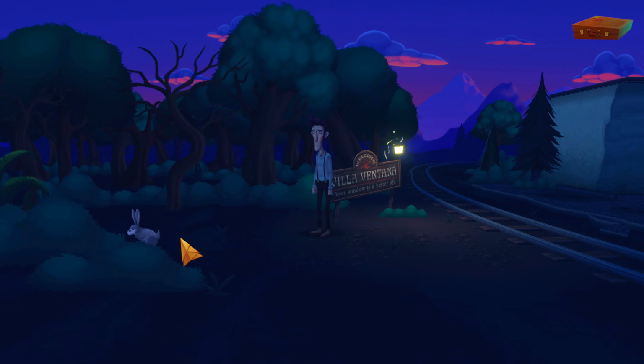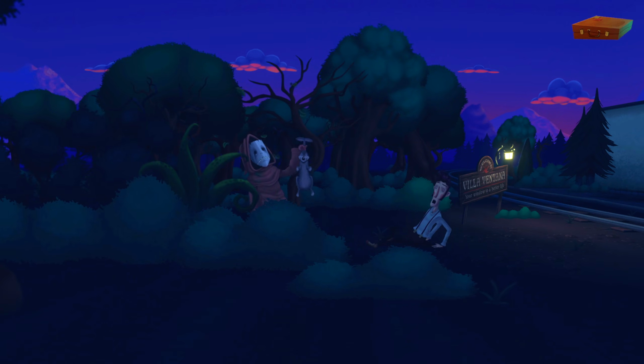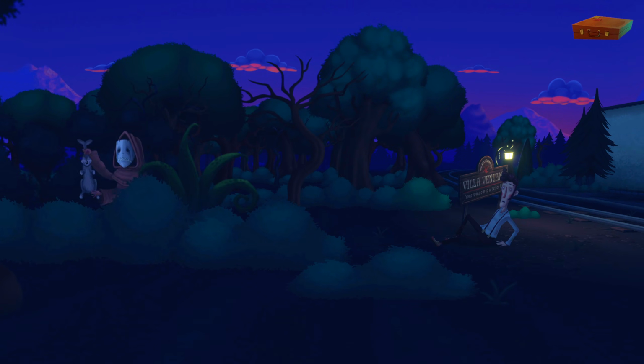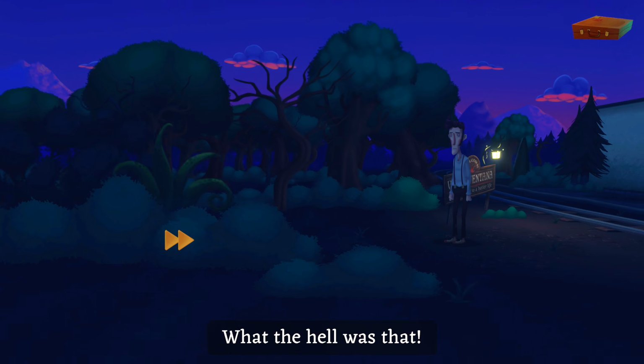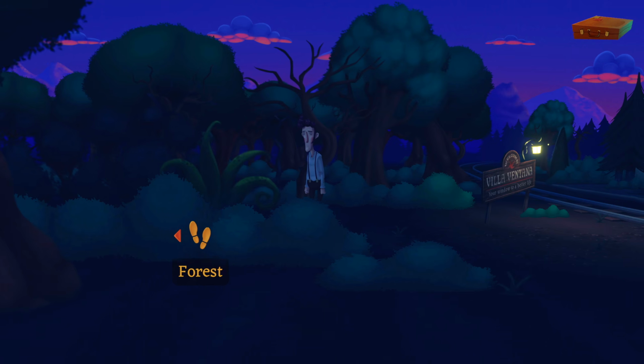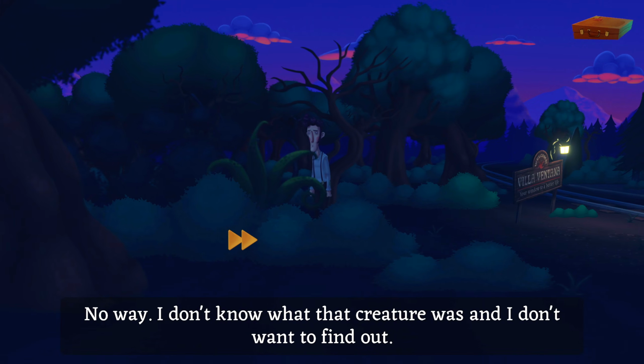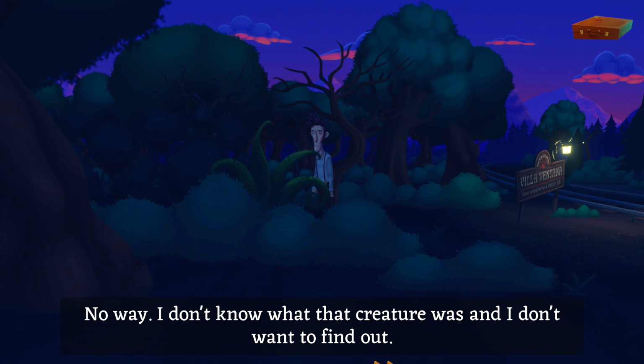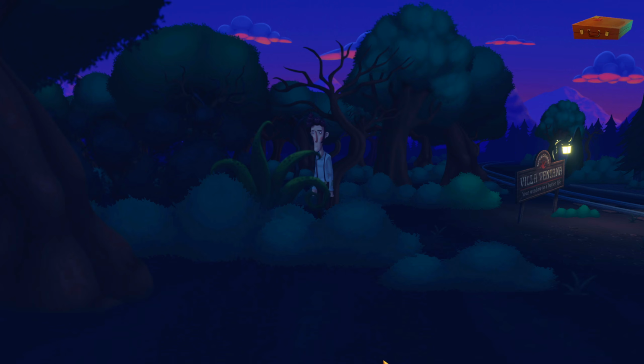Alright. Where are you going? Whoa! Whoa! What the hell was that? I don't know, but let's go find out. Into the forest? No way. I don't know what that creature was, and I don't want to find out. Well, speak for yourself, because I do. Maybe I'd better get that map first.